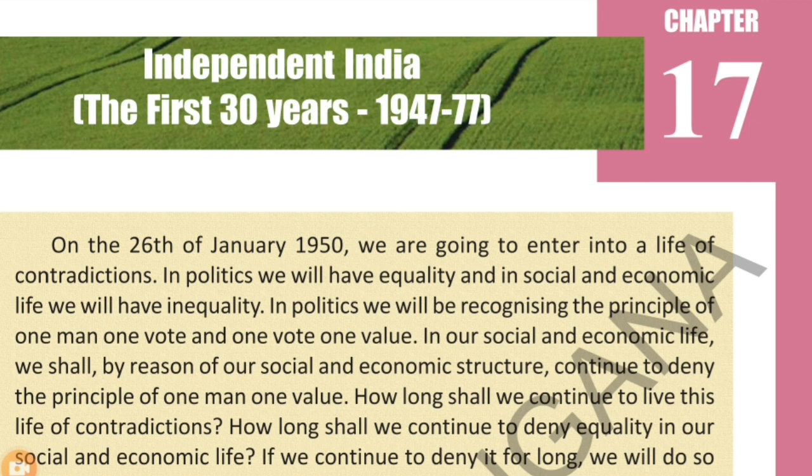After that, we will discuss one-party dominance in the political system, how the Congress played a dominant role in Indian politics up to 1977, and the demand for state reorganization. And also we will discuss the State Reorganization Act 1956, social and economic change during that period, foreign rule and wars, the anti-Hindi agitation in Tamil Nadu, and also the Bangladesh war and the emergency period. These are the main topics to be discussed in this chapter, students.